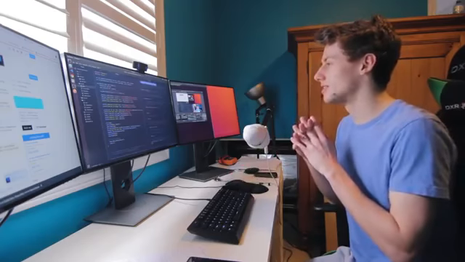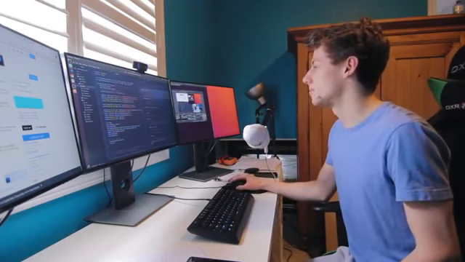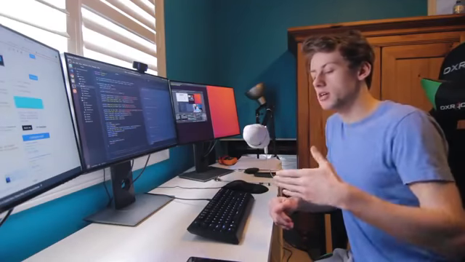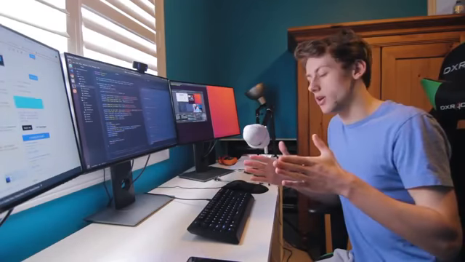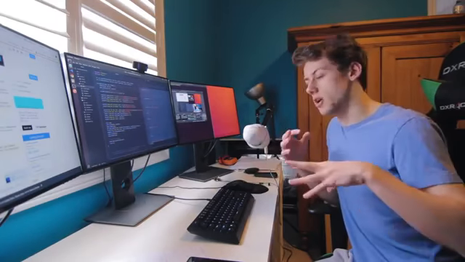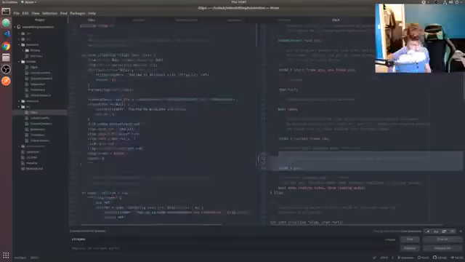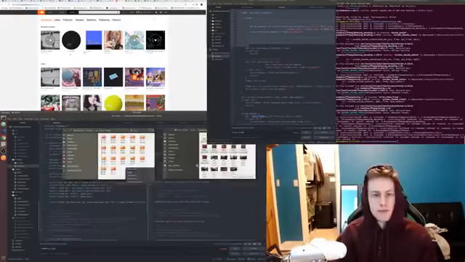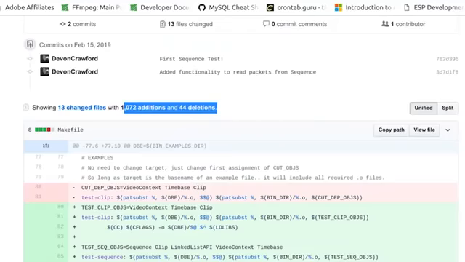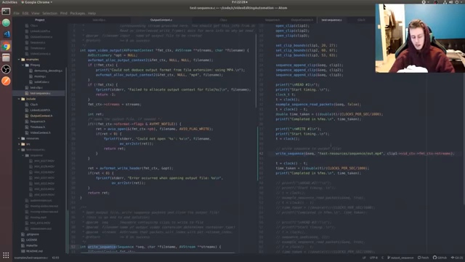Yesterday we made so much progress with the clip. Now we're actually able to get the packets from a clip given a start and an end point. That means I could take those packets, I could decode them if I want, I could start doing processing on them. We wrote 1,000 lines of code in the past few days. All right, we're gonna see if this blows up or goes horribly wrong.